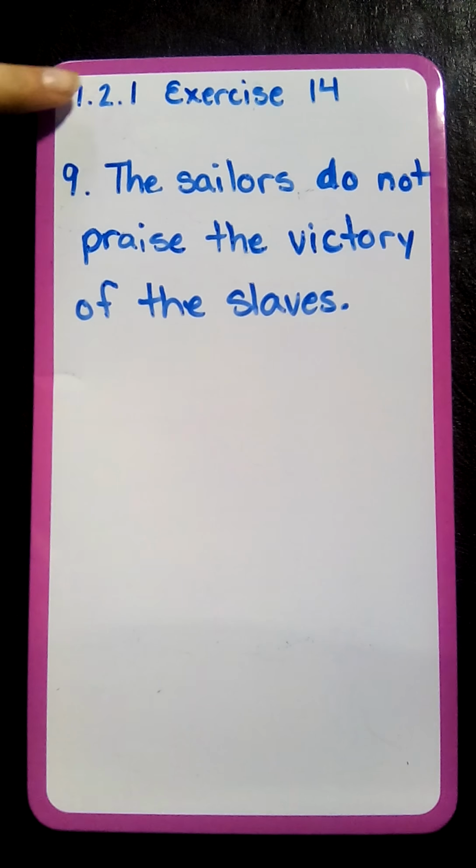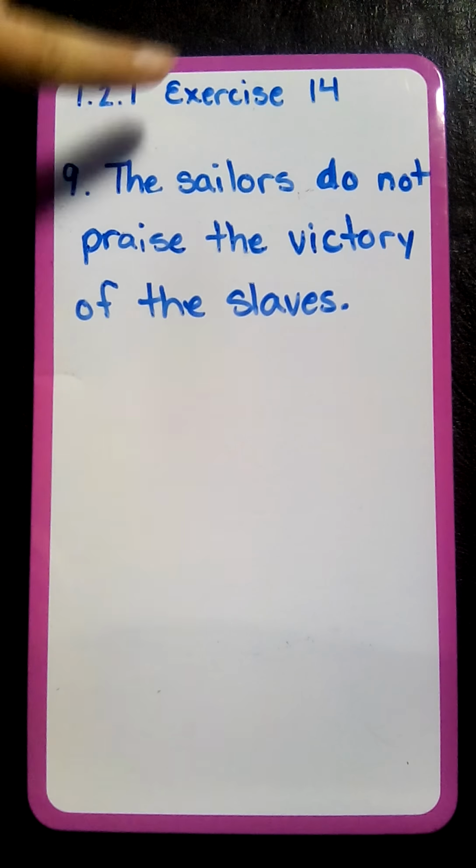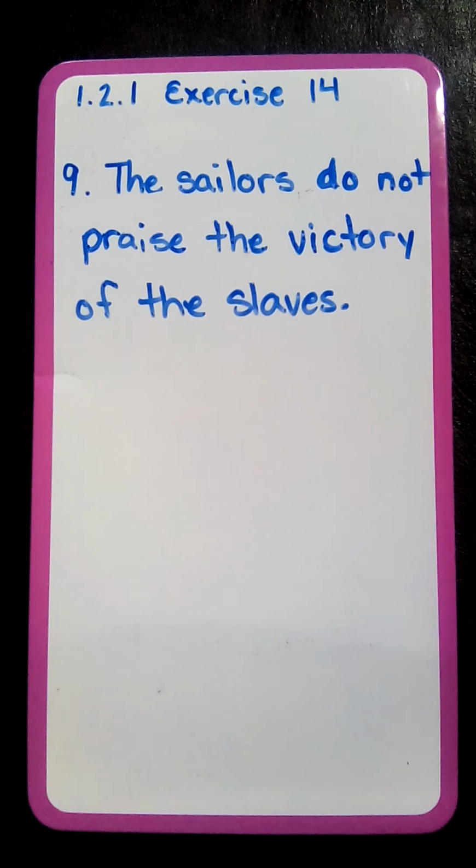Okay, we're going over Unit 1, Lesson 2, Section 1, Exercise 14. I opted to go with number 9 for the example. The instructions tell us to translate into Latin. So before we do that, we need to know what jobs each of these words are doing in the sentence. Our sentence is, the sailors do not praise the victory of the slaves.